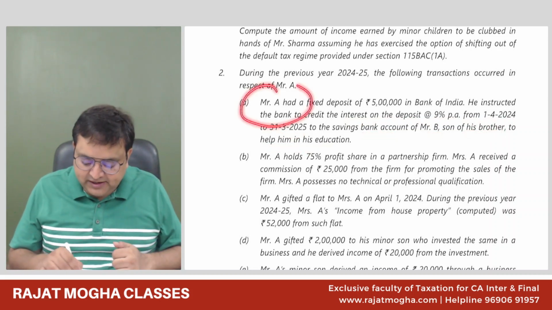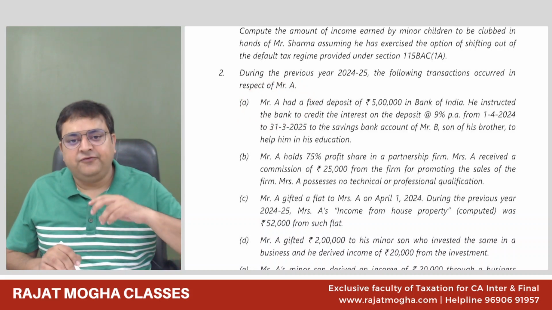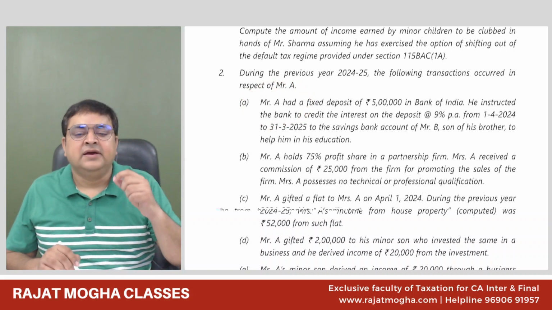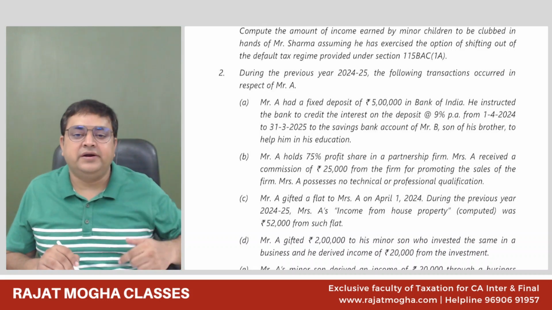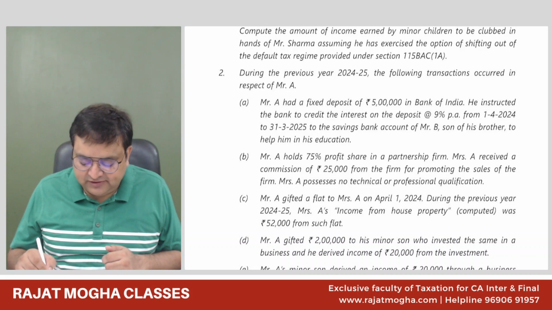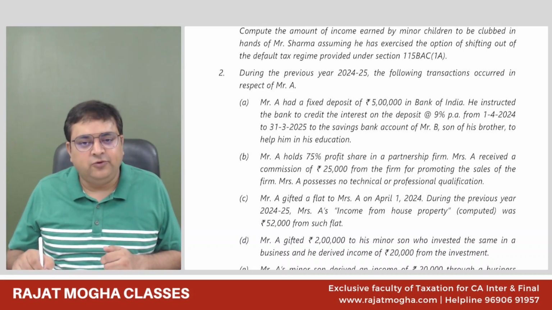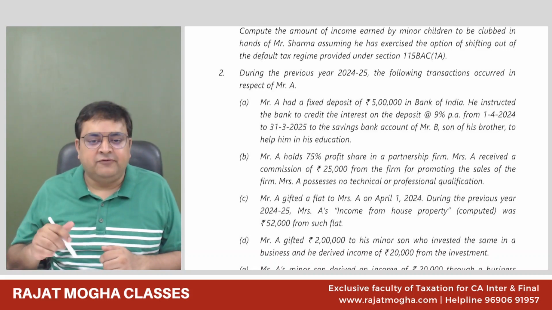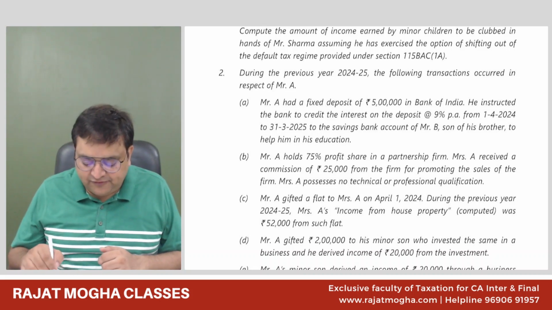So what he is doing, is he transferring the fixed deposit in the name of the brother's son, or he is just instructing the bank to credit the interest? So what he is doing, he's transferring the income without transfer of asset. Only the income is transferred and the asset is not. What is the asset? Asset is fixed deposit of 5 lakh.